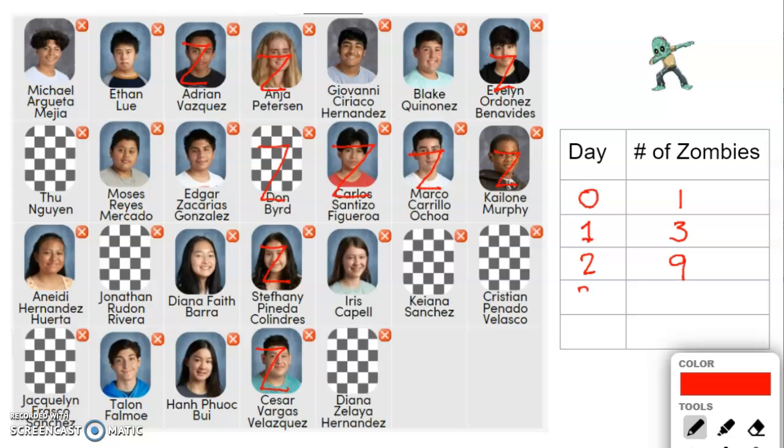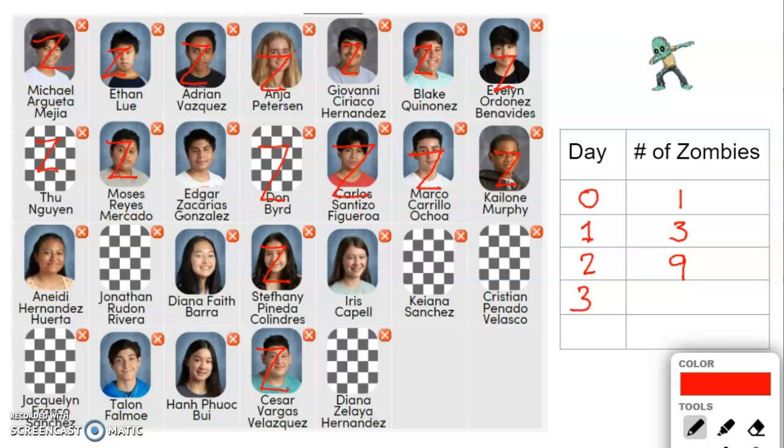What about day 3? We have 9 zombies on day 2, and each of them is infecting 2 more. So for example, Evelyn is infecting Blake and Giovanni. Anya is going to be infecting Ethan and Michael. Adrian is infecting 2, and Moses.